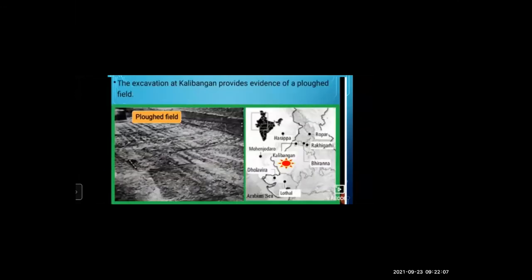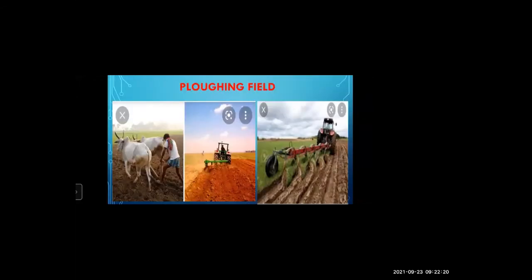The excavation at Kalibangan provides evidence of a plowed field. Now remember this point, what does plowed field mean? I will show you this first. See, this is called a plowing field. Have you seen a field being plowed in your village?